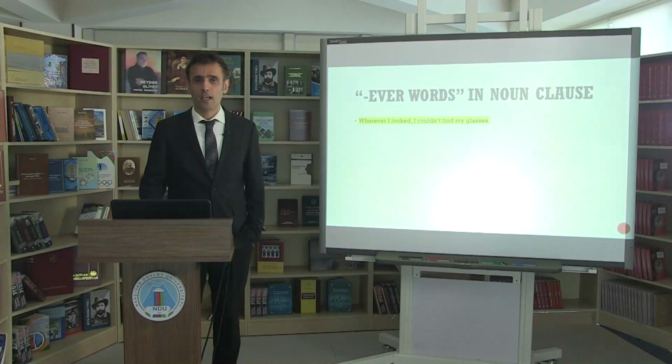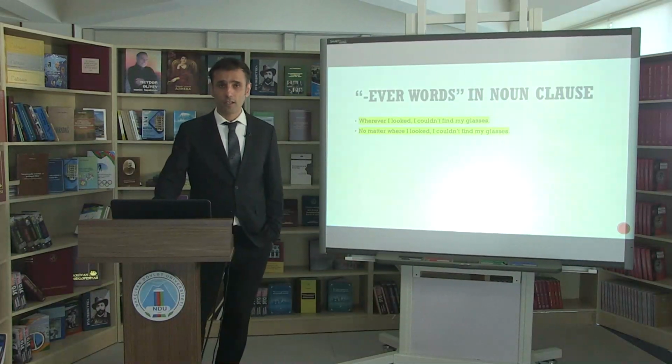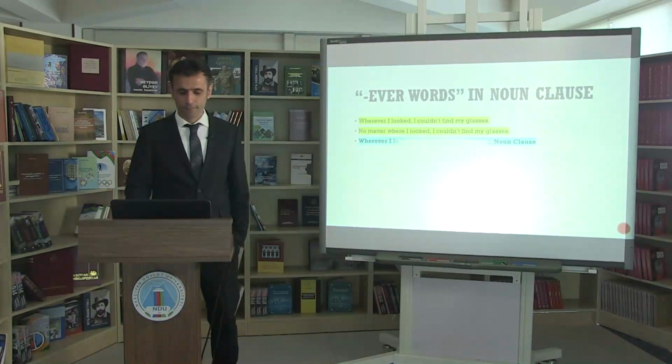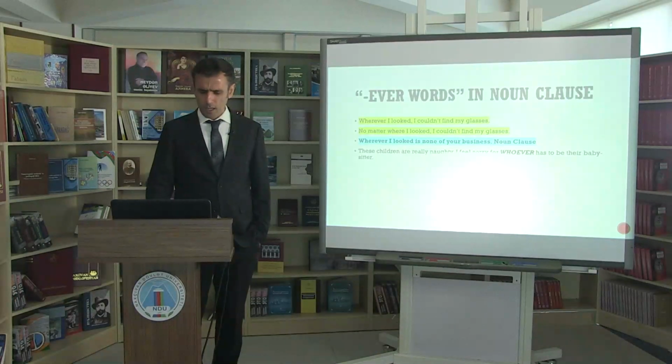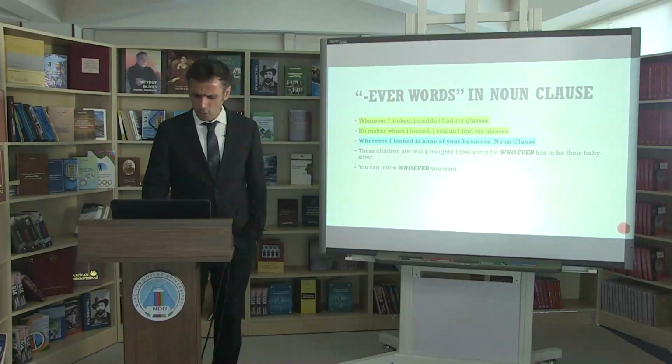So we can use conjunctions with "ever" instead of other conjunctions, like: Wherever I looked, I couldn't find my glasses. No matter where I looked, I couldn't find my glasses. Wherever I looked is none of your business, so it's also a noun clause. The children are really naughty. I feel sorry for whoever has to be their babysitter. You can invite whoever you want, so it is an object clause here.